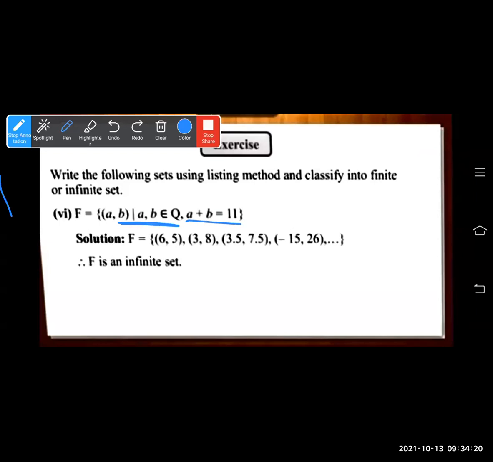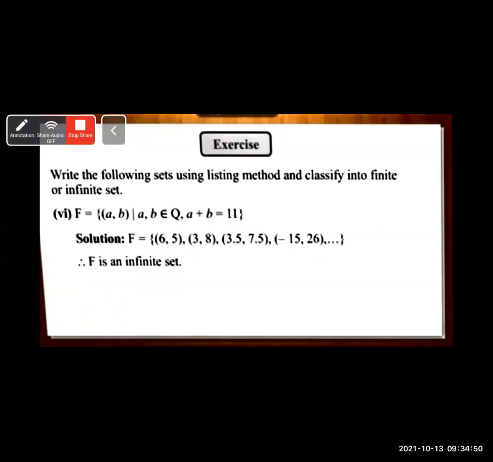So you just have to write some ordered pairs, 6, 5. You can write 4, 5, 4, 7. These examples and one or two examples of 3.5, 7.5, and positive and negative numbers. Everything is there in rational numbers. So write dot dot dot over there and close the bracket. So you can write F is an infinite set. So on page number 5, there were 6 questions solved. So we are done with that.